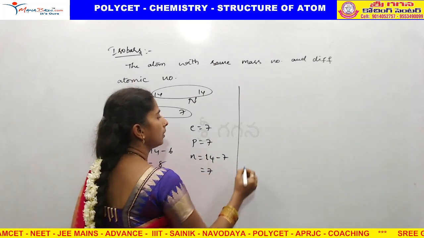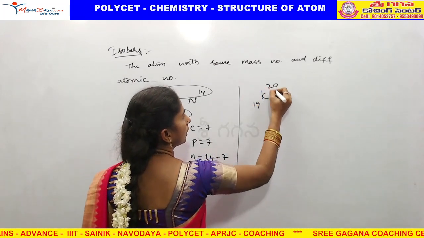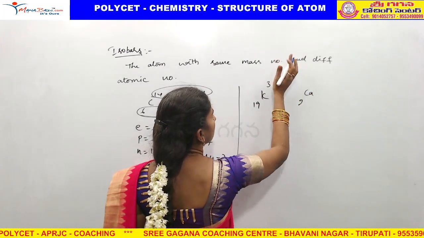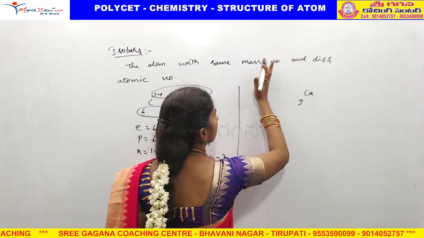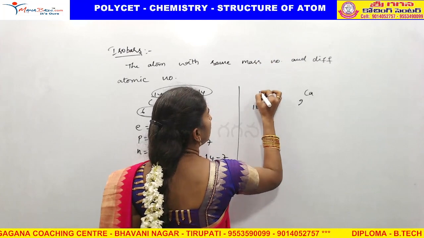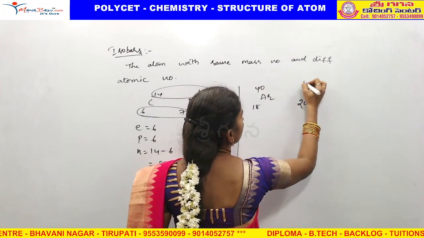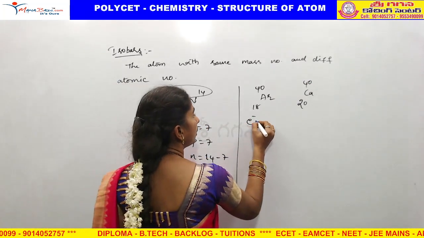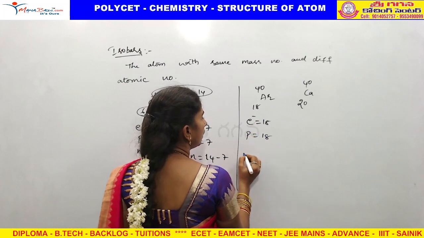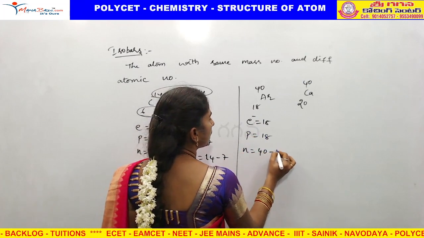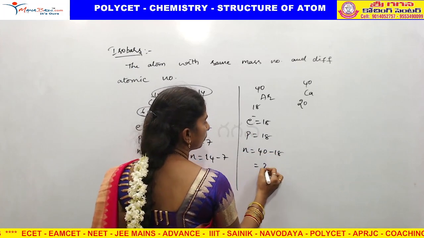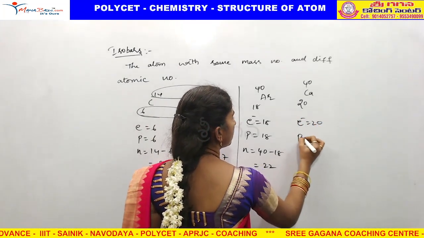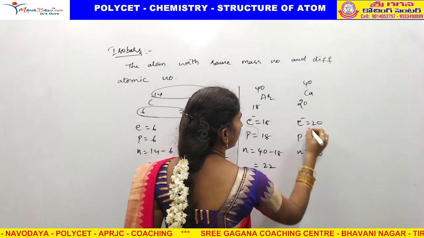One more example: argon 1840 and calcium 2040. For argon, electrons 18, protons 18 and neutrons 40 minus 18, that is 22. For calcium, electrons 20, protons 20, neutrons 40 minus 20, that is 20.